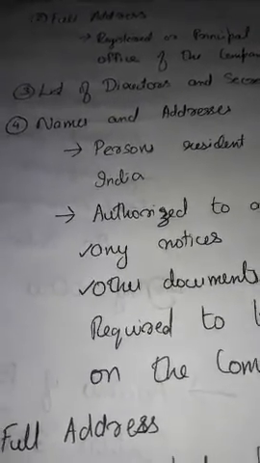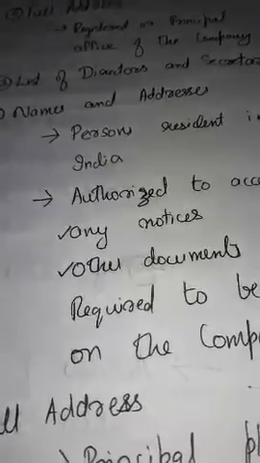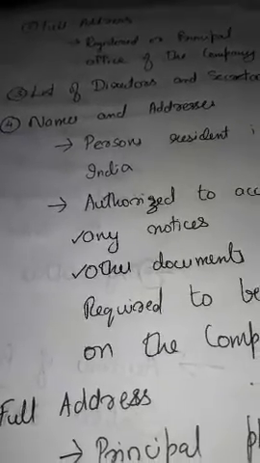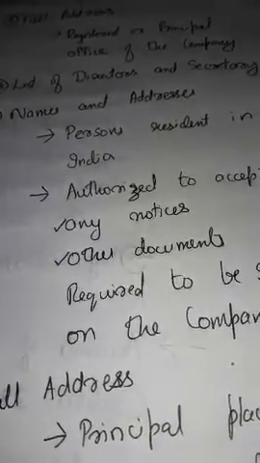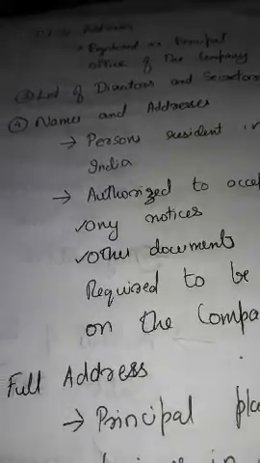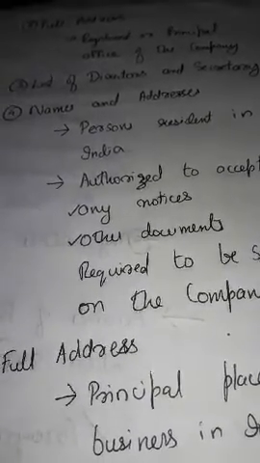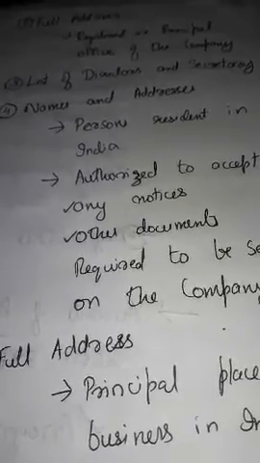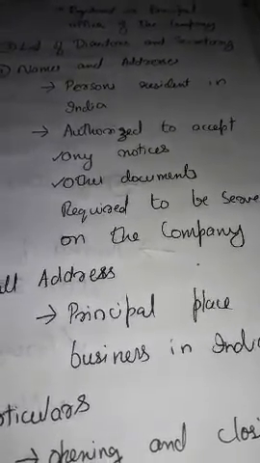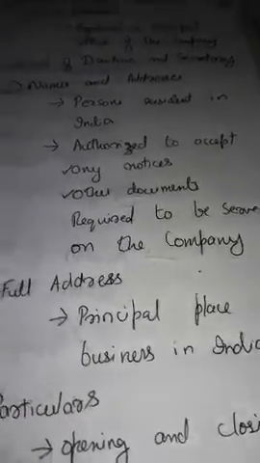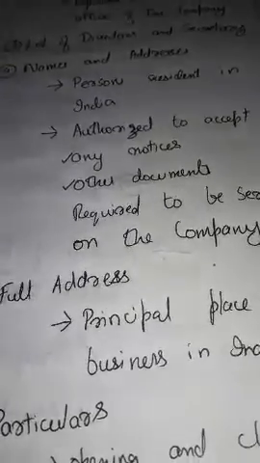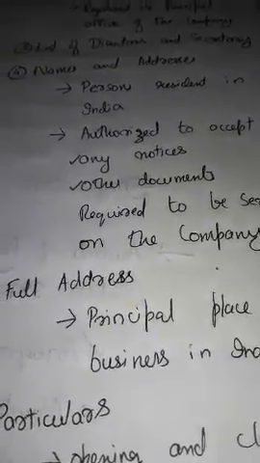The next matter to file with the ROC is the full address of the registered or principal office of the company. That is to be filed with the ROC, along with the list of directors and secretary. The next document to be filed by the company is the name and address of a person resident in India authorized to accept any notices or other documents required to be served on the company.